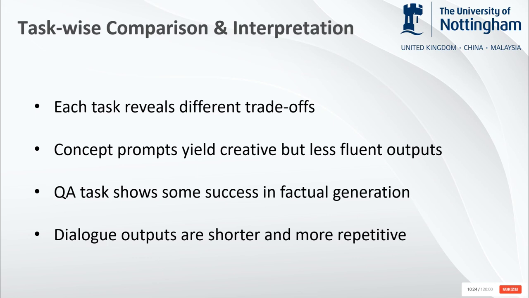Dialogue prompts yield a strong semantic alignment. BERT score is high, but replies are often short and repetitive, likely due to the model defaulting to safe responses. Overall, no single setting works best for all tasks. Each prompt type highlights different strengths and limitations, underlining the need for task-specific tuning.